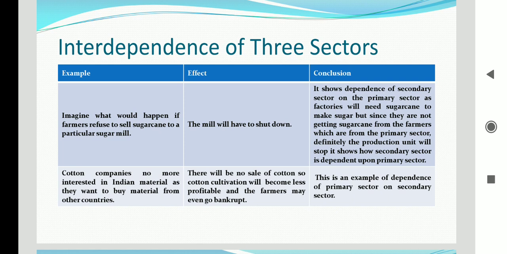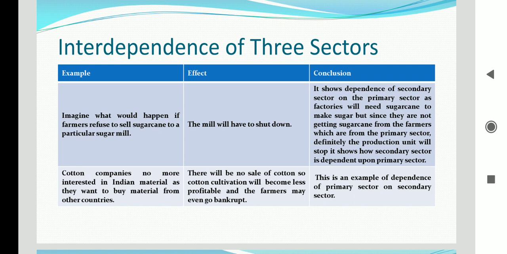If the farmers have refused to give sugar cane to the sugar mill, then what will be the effect? Naturally, a mill which is made to work on sugar cane to make the products from the sugar cane is not getting its main product, that is raw material, taken from the primary sector. The mill cannot work. So in short, the mill will have to shut down.